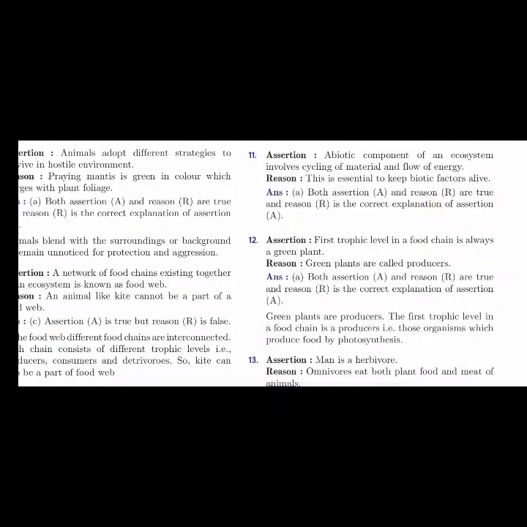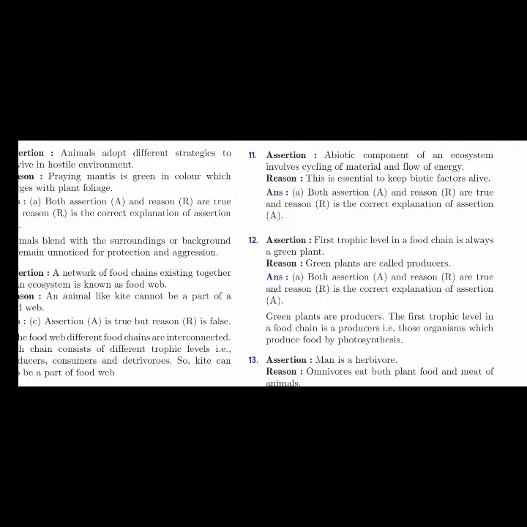So next assertion is, the abiotic component of an ecosystem involves cycling of material and flow of energy. Reason: this is essential to keep biotic factors alive. Okay, so your assertion is true, the reason they have given is true for the assertion, and even the reason is a correct explanation.